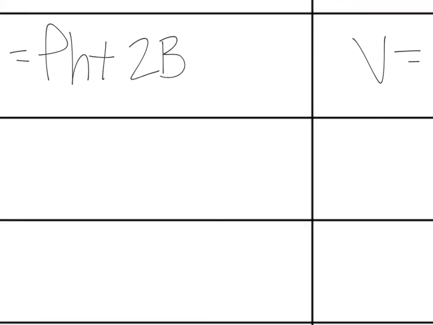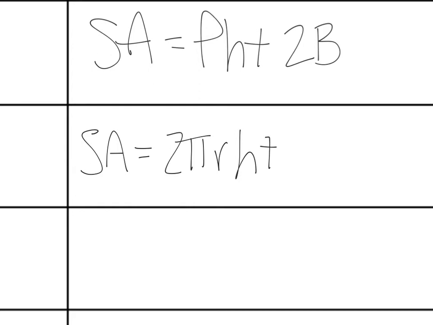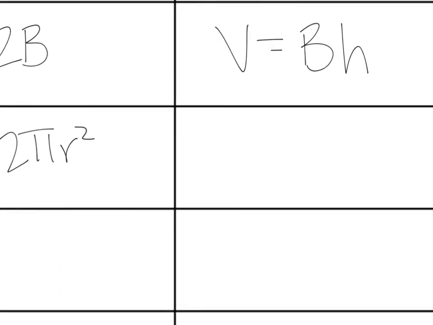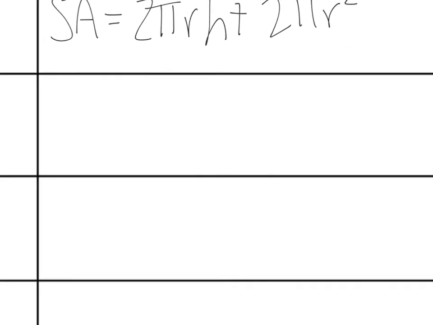Going down and looking at our cylinder, it is very similar for surface area, except instead of writing our general perimeter formula, we just know perimeter of a circle or the base of your cylinder is 2 pi r. We multiply that by h, and we add it to 2 times the base, or 2 pi r squared. When we are looking at the volume of a cylinder, you should get volume is equal to pi r squared times your height.